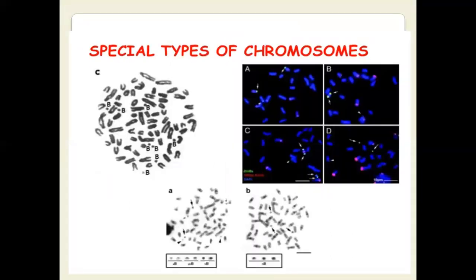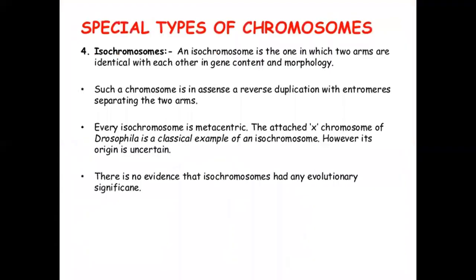Special type of chromosome. Special type of chromosomes is isochromosomes. An isochromosome is one in which the two arms are identical with each other in gene content and morphology. Such a chromosome is in essence a reverse duplication with centromeres separating the two arms.